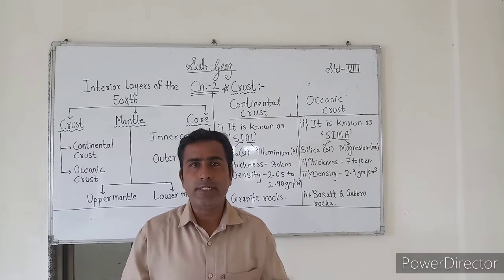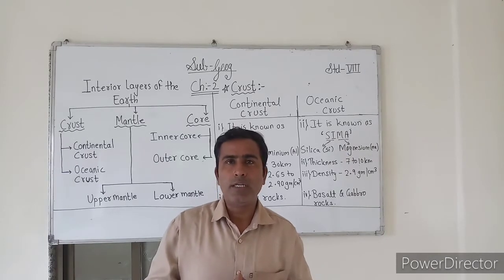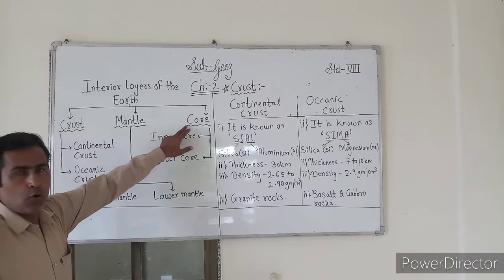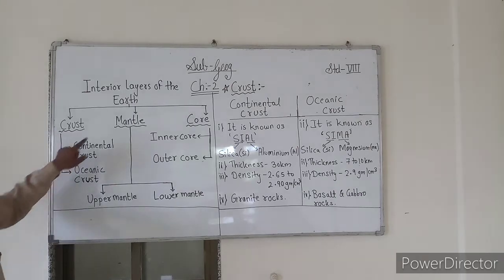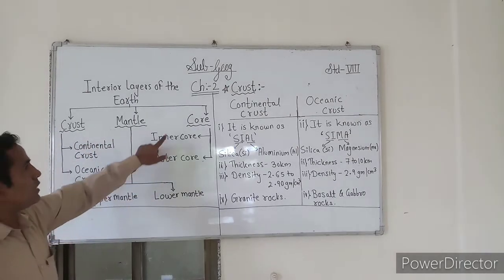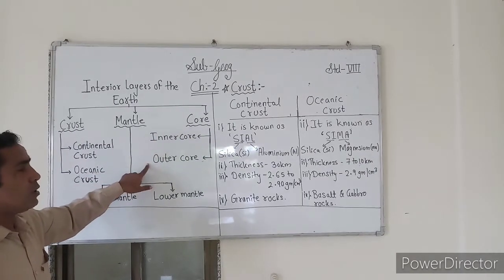According to the scientists, the main layers of the interior of the earth are crust, mantle and core. Further, crust can be divided into continental crust and oceanic crust, mantle into upper mantle and lower mantle. Similarly, core can be classified as inner core and outer core.